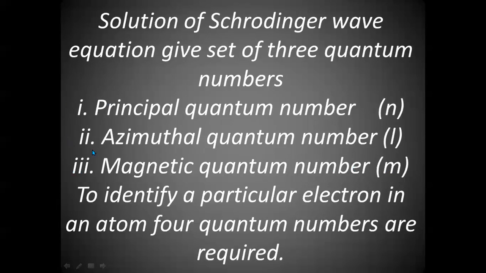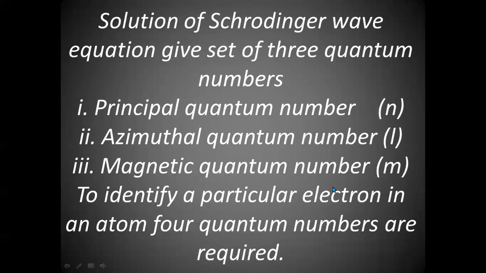So these are the main three quantum numbers which are the result of the solution of the Schrodinger wave equation. Okay, so the solution of the Schrodinger wave equation gives us a set of three quantum numbers, namely the principal quantum number designated by n, the azimuthal or subsidiary quantum number designated by l, and the third one is the magnetic quantum number designated by m.